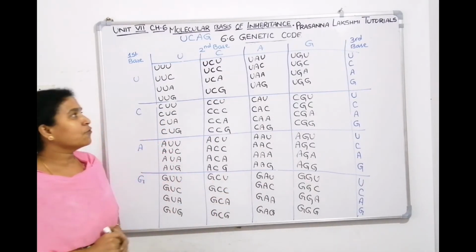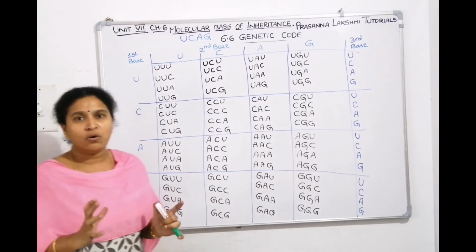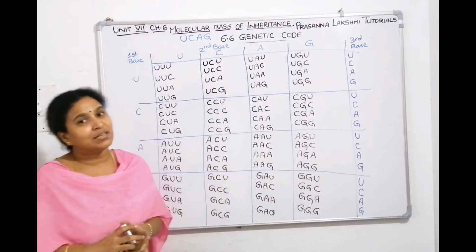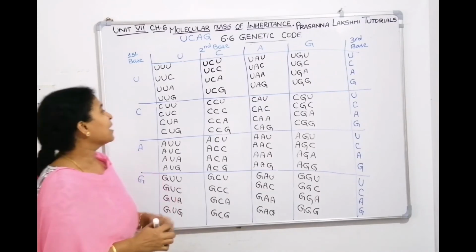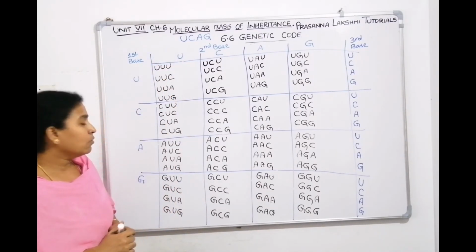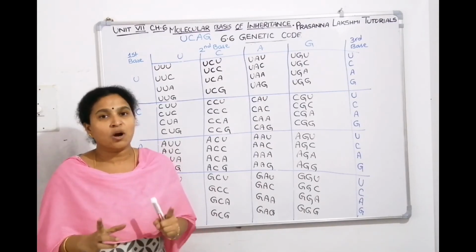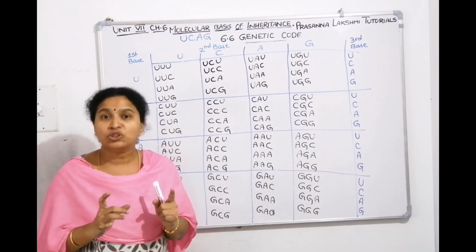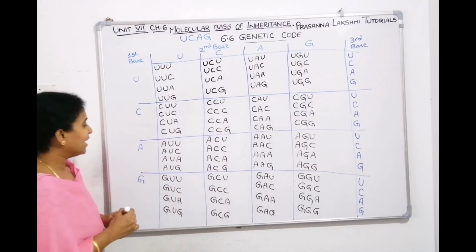So in these 64 codons, how do we know which codon codes for which amino acid, and how to remember it? Let us see. Line by line we will remember. In this, there is a start codon and there are stop codons. The start codon is AUG. It's here.